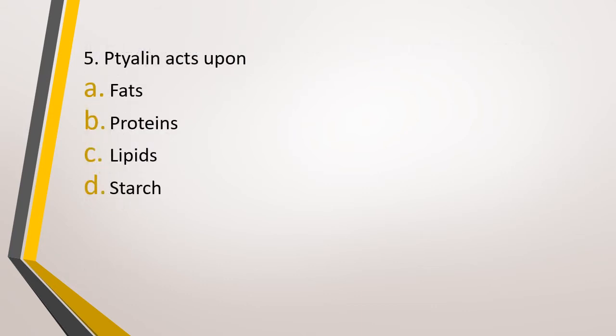Question number 5. Ptyalin acts upon option A, fats, option B, proteins, option C, lipids, option D, starch. The correct answer is option D, starch. What is the other name of ptyalin? Right, salivary amylase. So salivary amylase secreted in saliva acts upon starch.